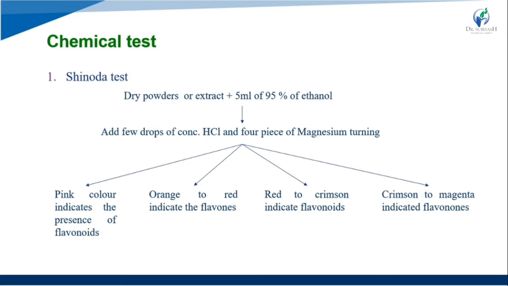A pink color indicates the presence of flavonoids. Orange to red color indicates flavones, where the orange mixture turns red. Red to crimson color indicates the presence of flavonoids, and crimson to magenta color also indicates flavonoids are present. So this is the first test, the Shinoda test.